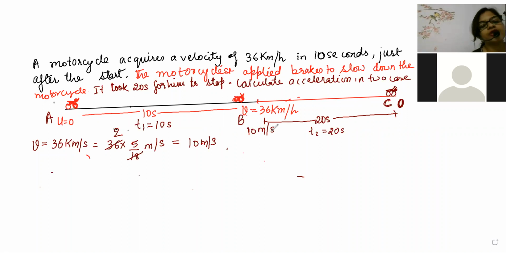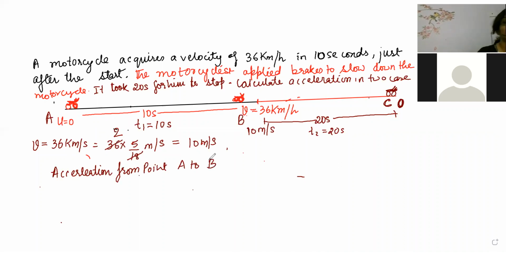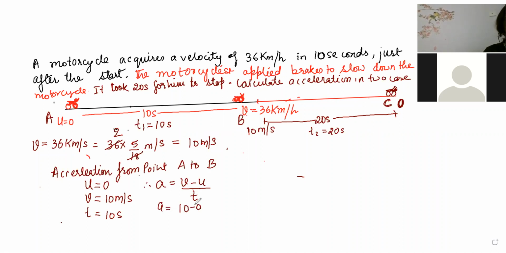Now look here. They are telling find the acceleration from point A to B. In that case 0 is the initial velocity, B is exactly having 10 meter per second, time is exactly 10 seconds. Then what is the acceleration? Therefore, acceleration is equal to v minus u by t. That is, acceleration is equal to 10 minus 0 by 10, and that is acceleration is equal to 1 meter per second square.